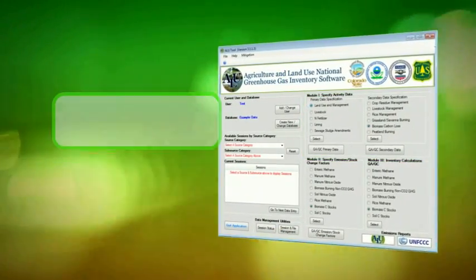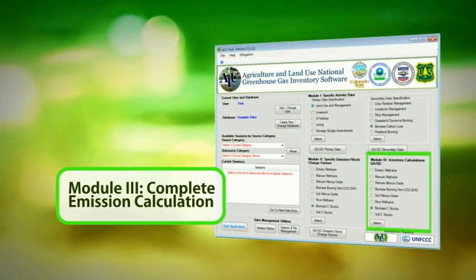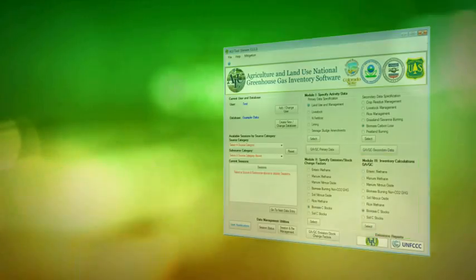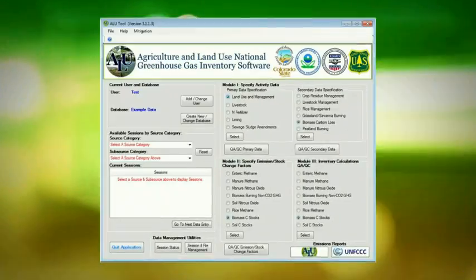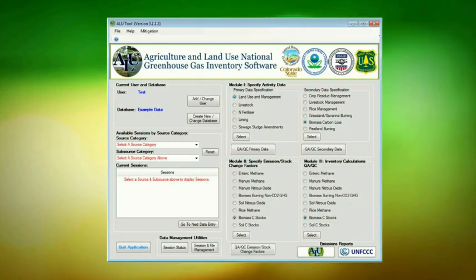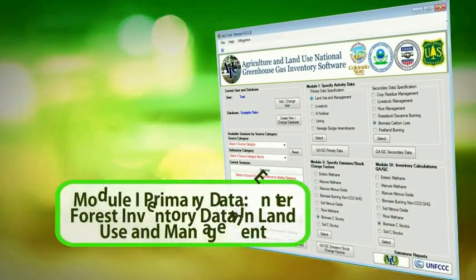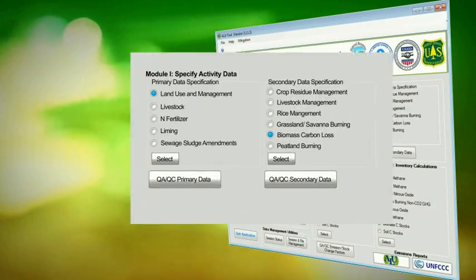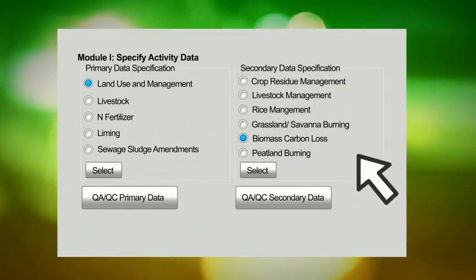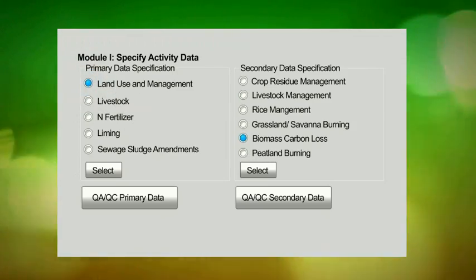In most simple terms, it builds a relationship between the land area in hectares, for example, and the emission factor. It is divided into three modules. Module 1. This is where the user enters all the activity data. It is further divided into two sections, primary and secondary. The primary and secondary data are equally important. This classification relates more to the sequence of data encoding in the software, that is, input primary data before secondary